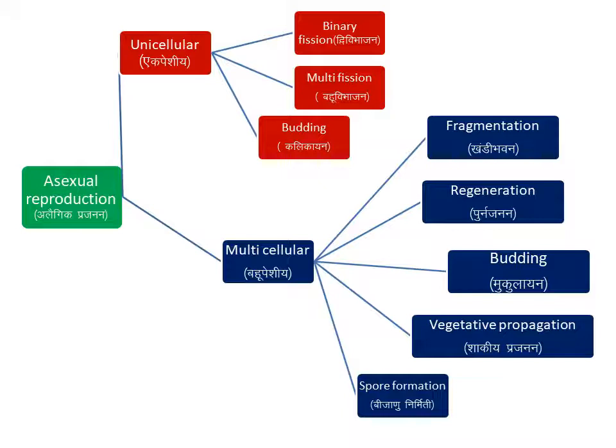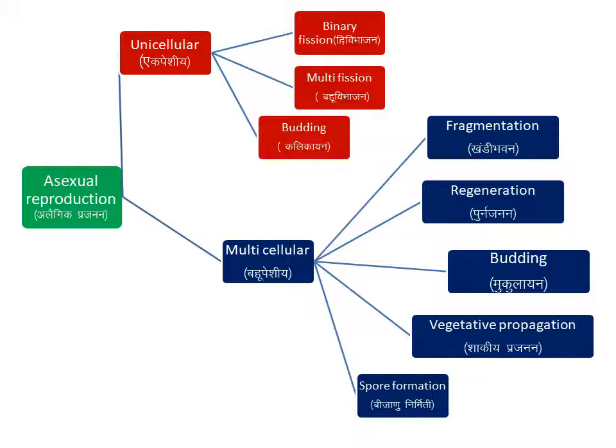Then the next part is spore formation. Spore formation is one of the asexual methods of reproduction. In this method, reproduction occurs by flagellated motile zoospores which can grow independently into new individuals.